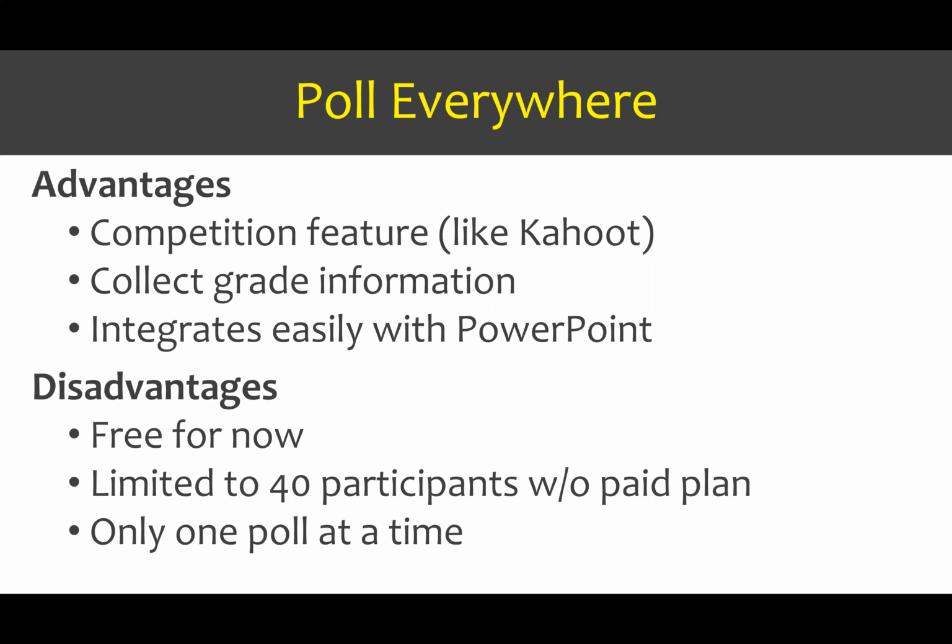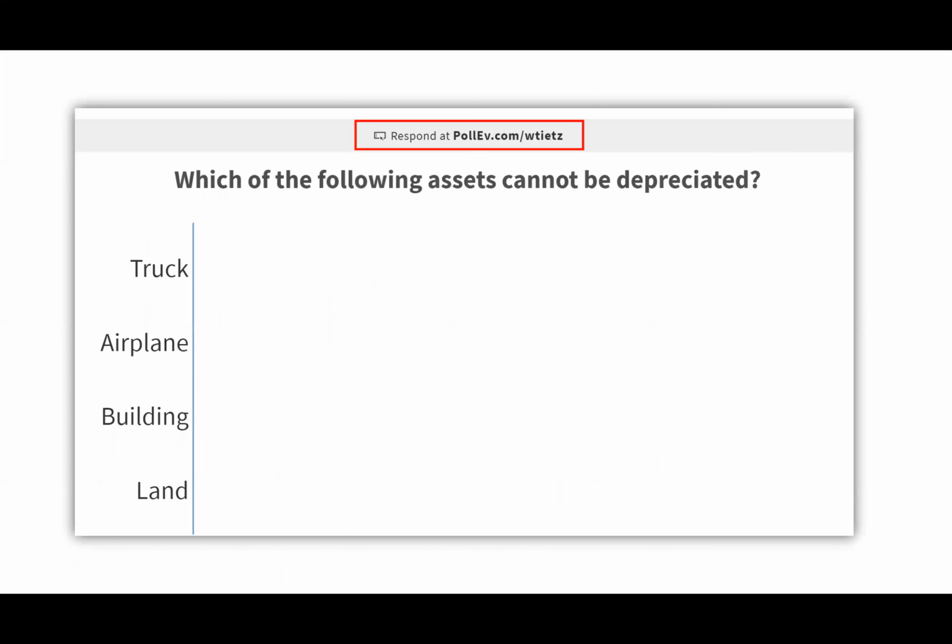So let's look at what Poll Everywhere looks like when we have created a poll. We have this poll right here, which we've set up to identify which of the following assets cannot be depreciated. And Wendy set this up so that you could answer the question using your phone or computer.